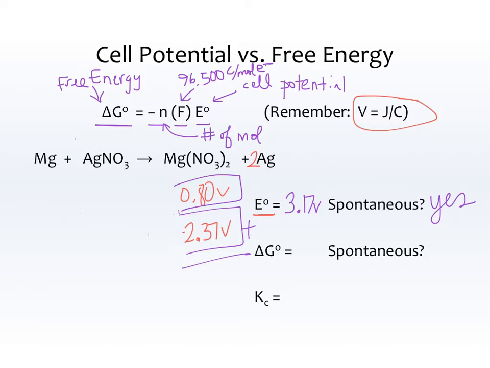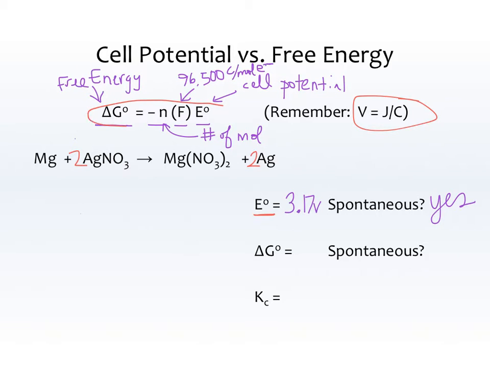Erase, erase, erase. Clear, clear, clear. Oh goodness, I erased the balanced equation. That's awful. Let's fix that. Okay, so now we want delta G. And you could use products minus reactants and go and find the delta G for the products and the reactants, but here we're going to use this brand new formula because otherwise, why did we get a brand new formula if we weren't going to use it? So we have delta G is equal to negative N F E.